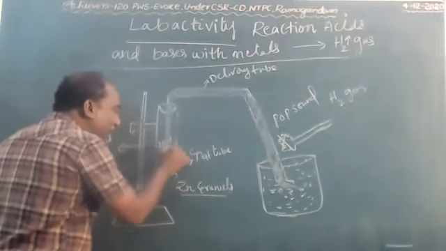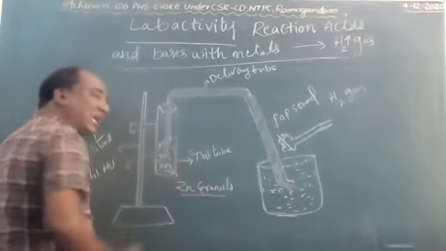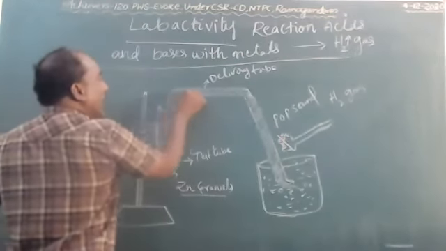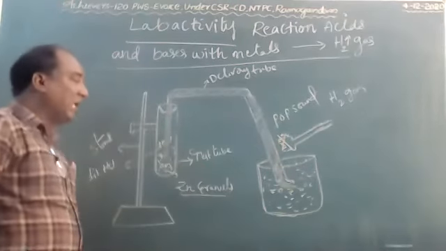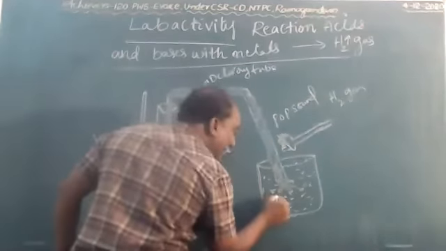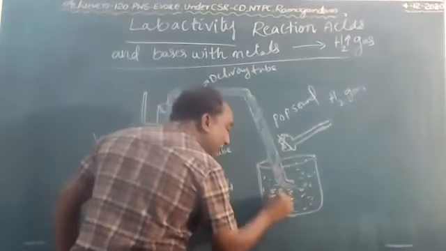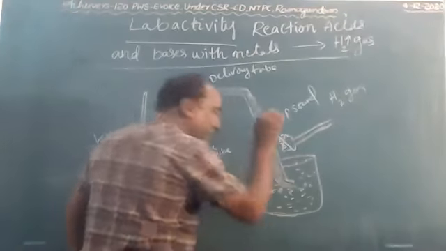The chemical reaction starts in this. In this chemical reaction, some amount of gas comes out. That gas passes through the delivery tube and enters into the glass trough. And now the water gets disturbed and makes some bubbles here. The bubbles indicate liberation of gas.